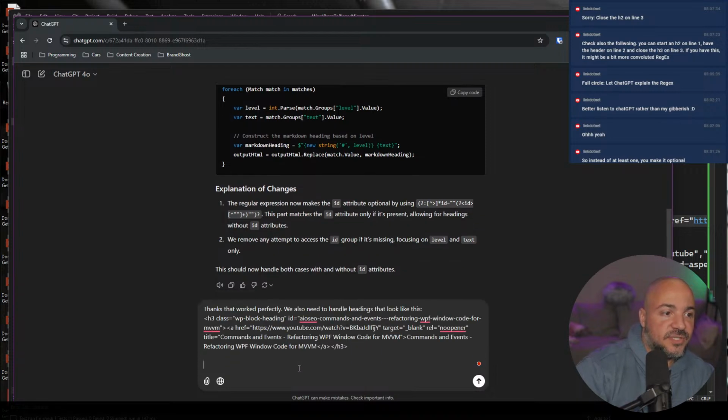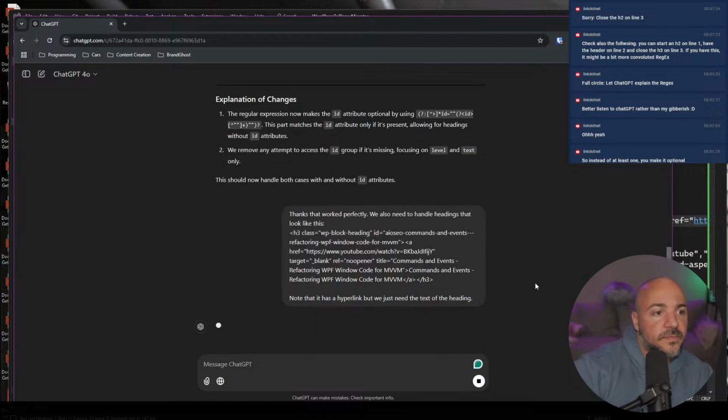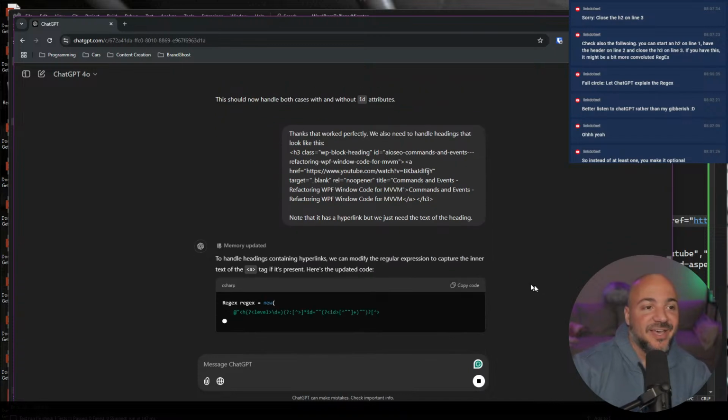So that one's disgusting, and I will say, note that it has a hyperlink, but we just need the text, a heading. Did I break it? Okay, there we go.